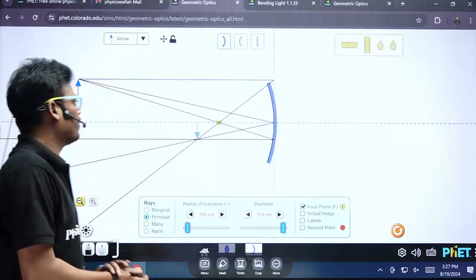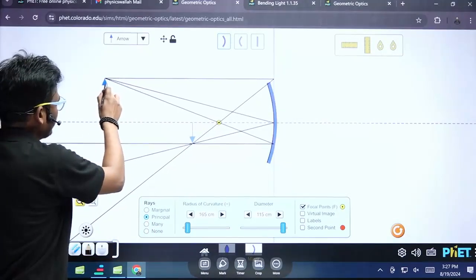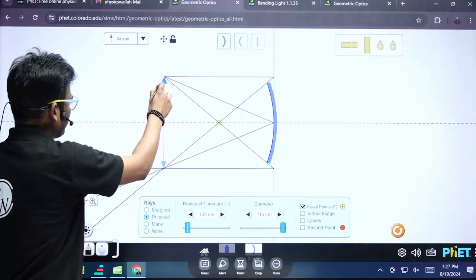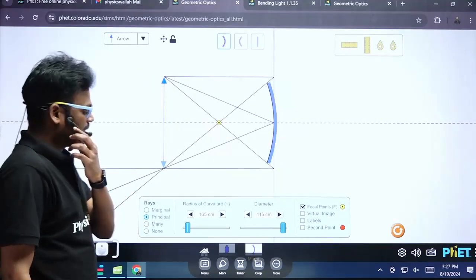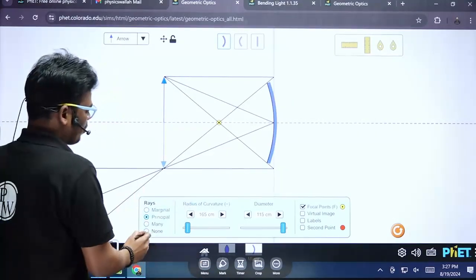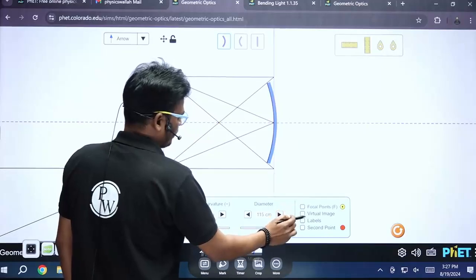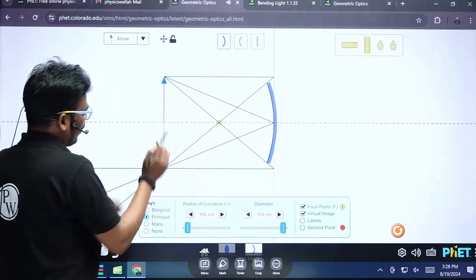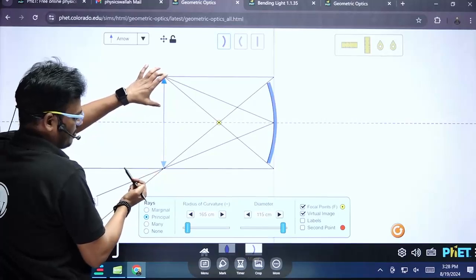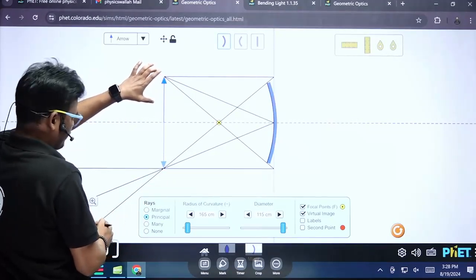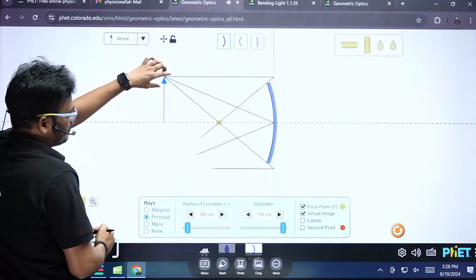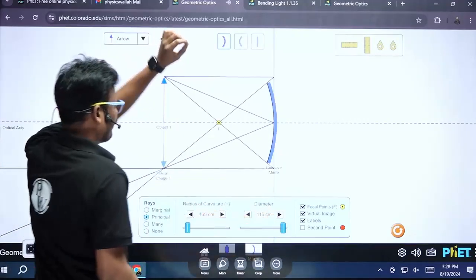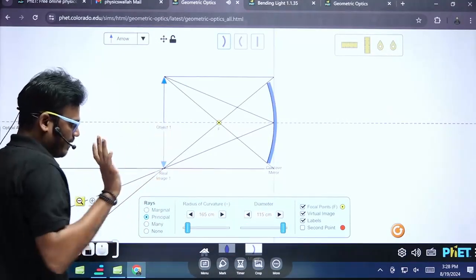Now, third case, when the object is at the center of curvature. This is the center of curvature. So when the object is at the center of curvature, here you'll see, this is the object and this is the image. Getting my point? Here this is the object and this is the real image.